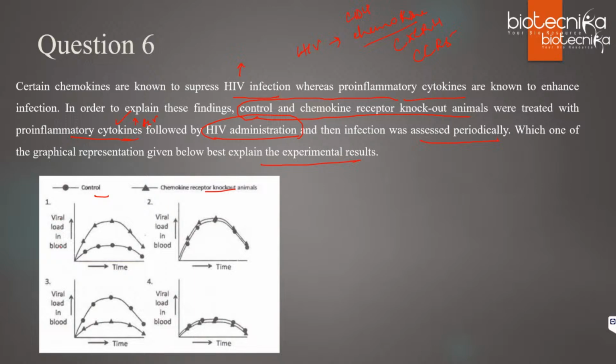On the y-axis is the viral load in blood, plotted with respect to time. One graph is for control, and the triangle one is for chemokine receptor knockout animals. So what do you all think? What will happen with respect to the viral load? Should it increase or decrease in chemokine receptor knockout animals?